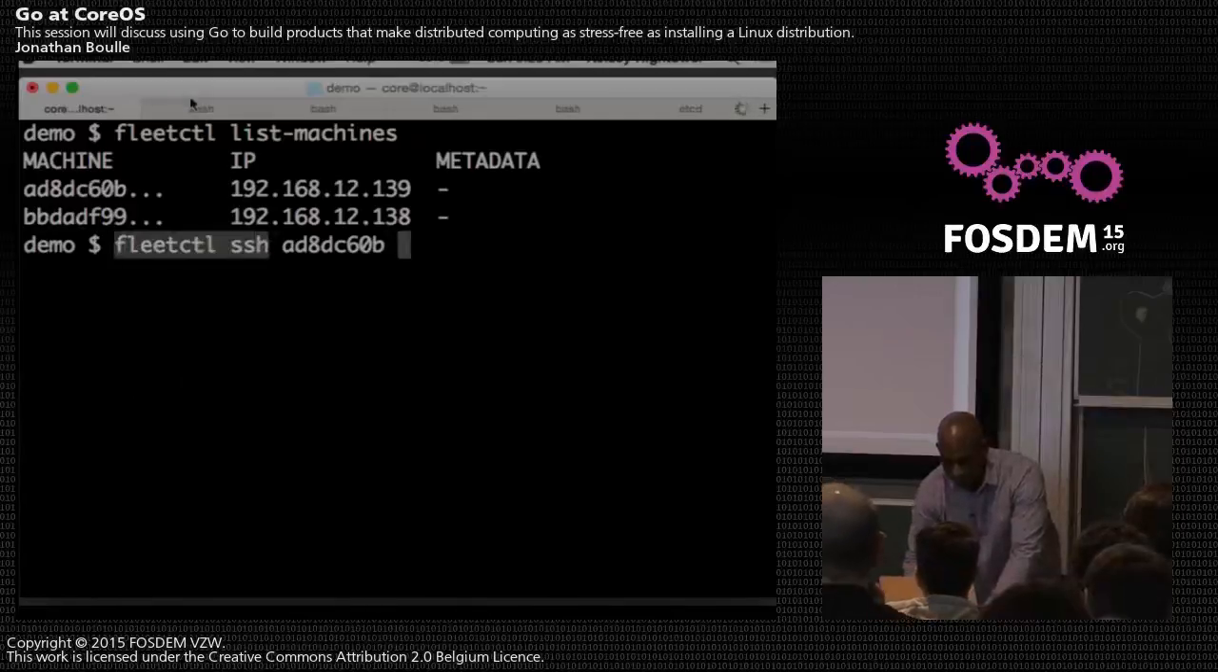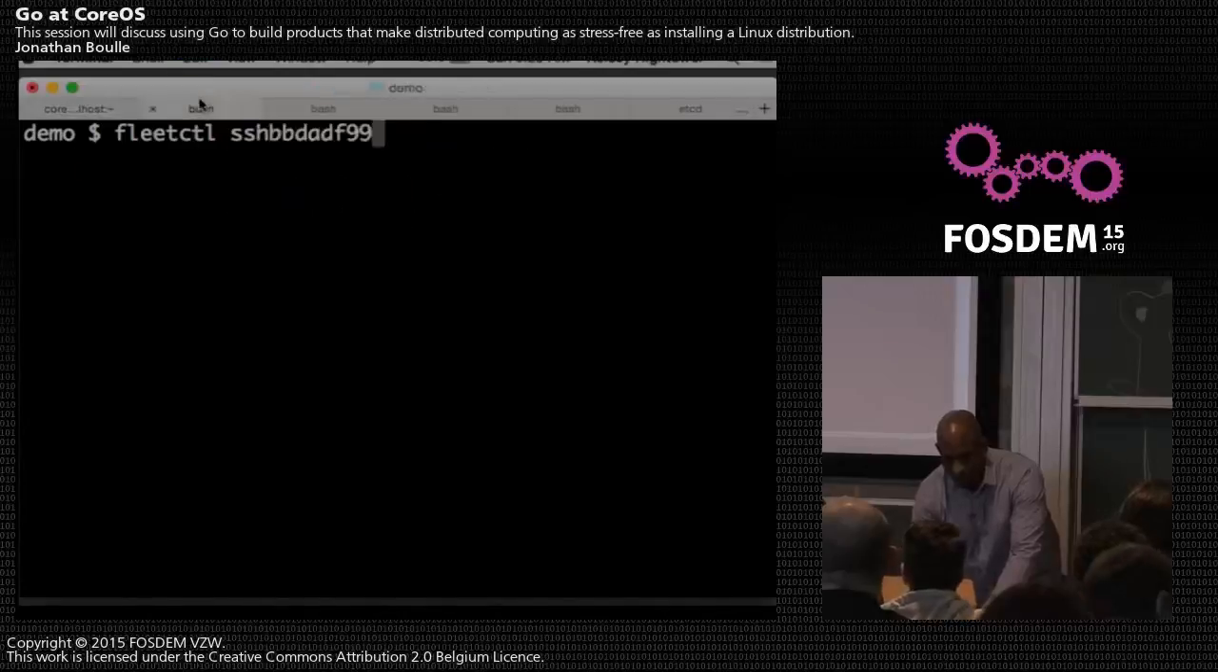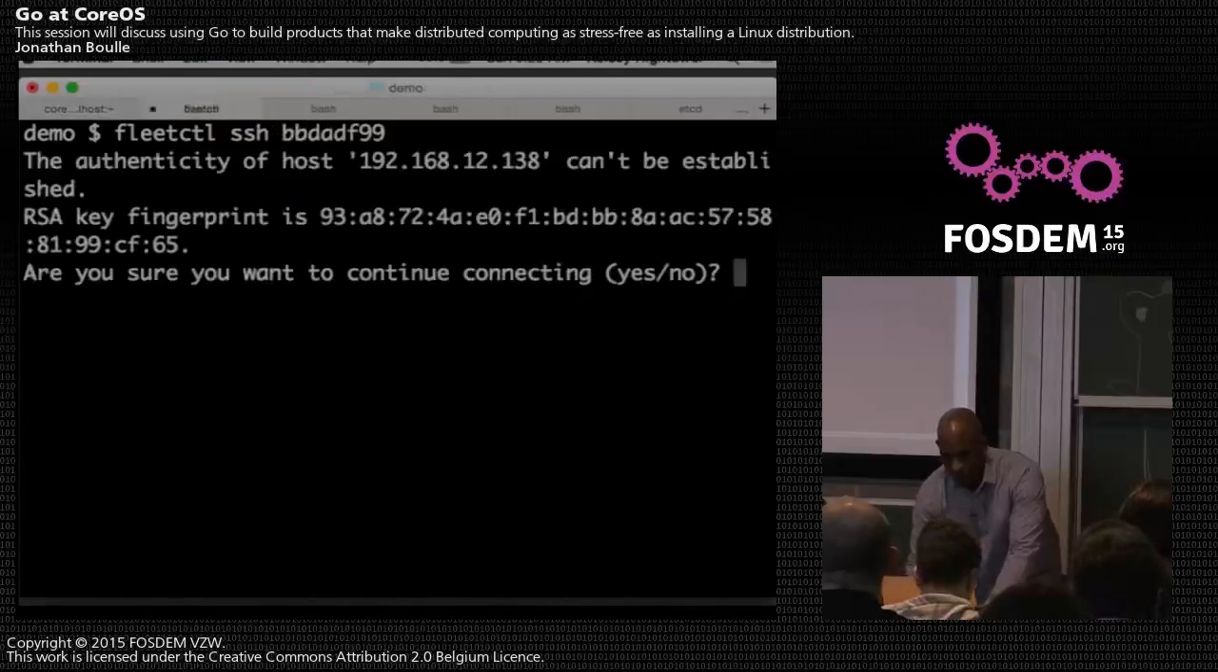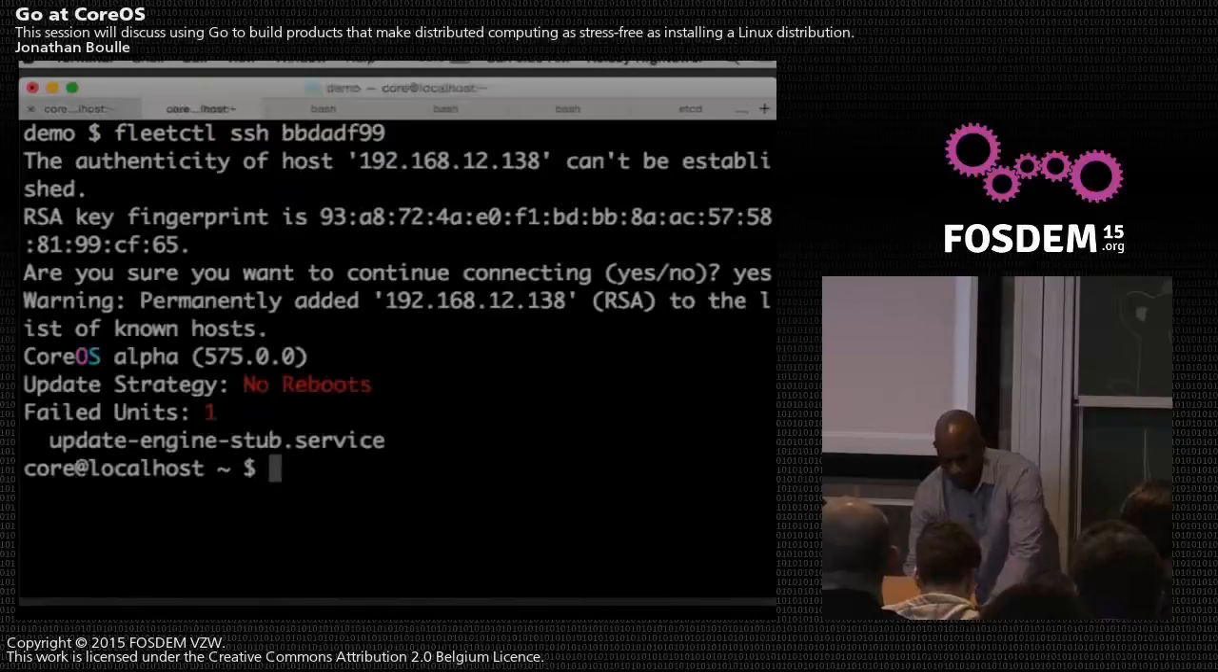All right, so here we go. I'm going to log into our second container at this ID. So we'll get on these two machines. Yes, security.